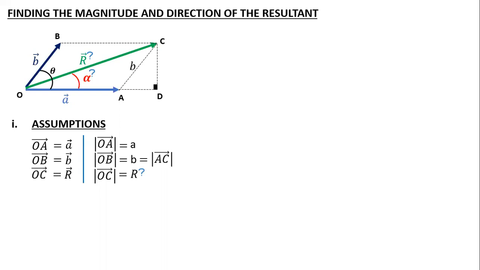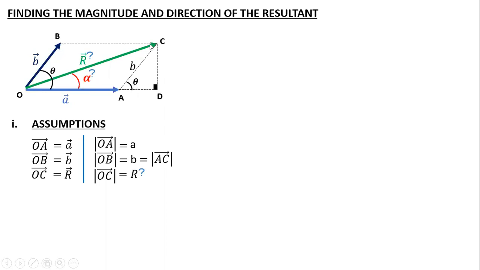I extended OA and dropped a perpendicular from C, and the angle made was 90 degrees, so I named that point D. Now if my BOA is theta, what is CAD? Can that be theta? Yes, because they are corresponding angles: OB and AC were parallel, and this was the transversal. So if this is theta, this angle will also be theta.